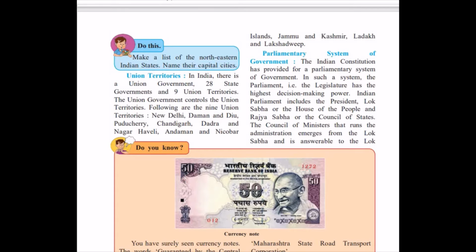Following are the 9 union territories: New Delhi, Daman and Diu, Puducherry, Chandigarh, Dadra Nagar Haveli, Andaman and Nicobar Islands, Jammu and Kashmir, Ladakh and Lakshadweep.